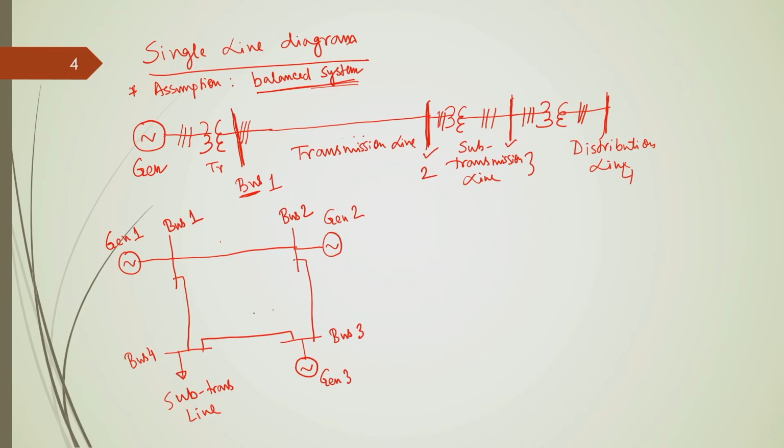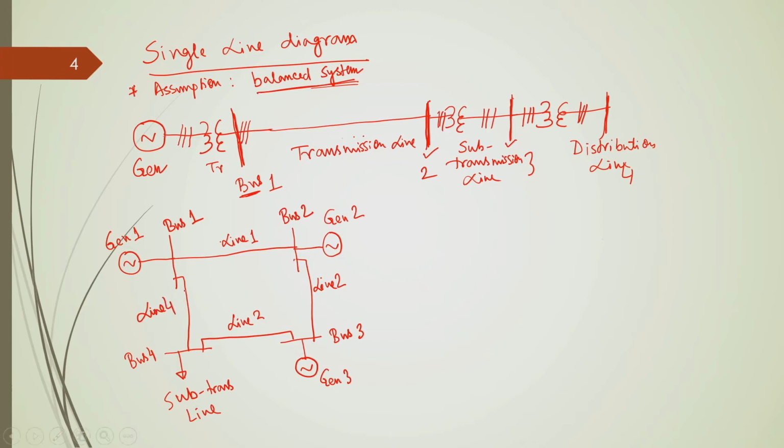Now, we have 4 transmission lines. This is line 1, which is connecting bus 1 to bus 2. This is line 2, which is connecting bus 2 to bus 3. Let us name this one line 3, which is connecting bus 3 to bus 4, and this is line 4.